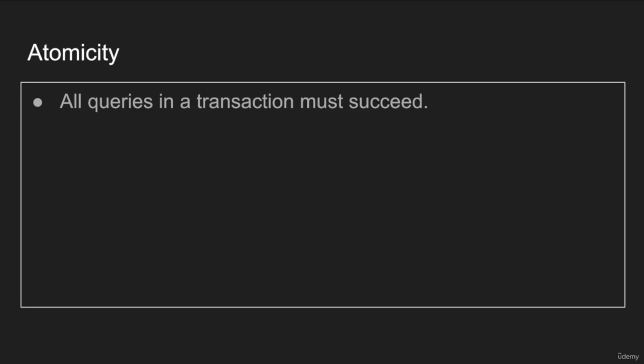It's like an atom, and until now, an atom cannot be split. I know there's nuclear fission that contradicts that, but that's where atomicity comes in, right? You treat this as an atom that cannot be split. All the queries in a transaction must succeed.